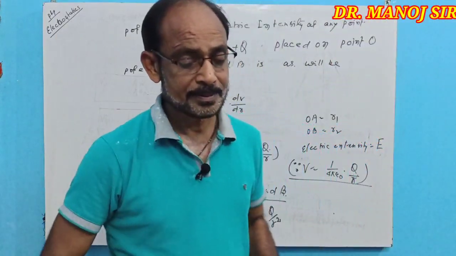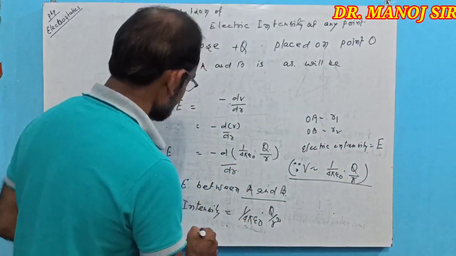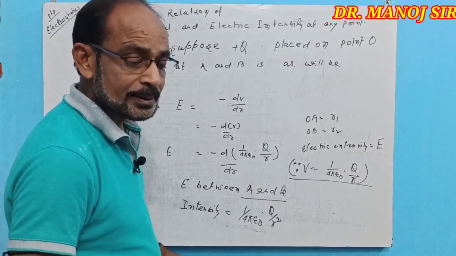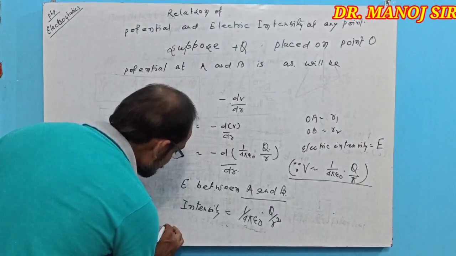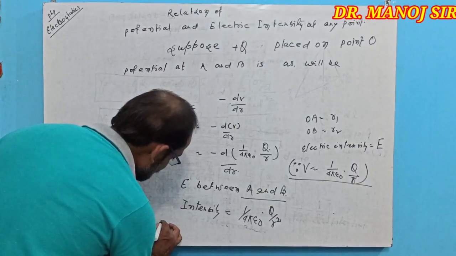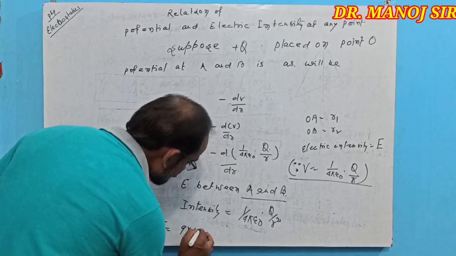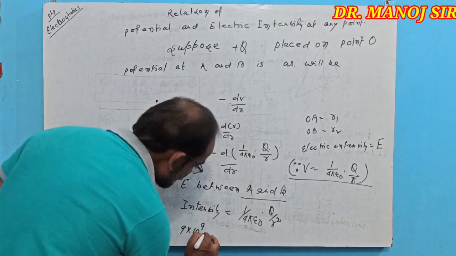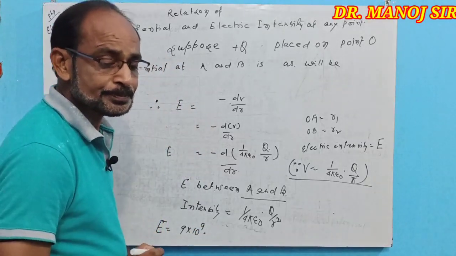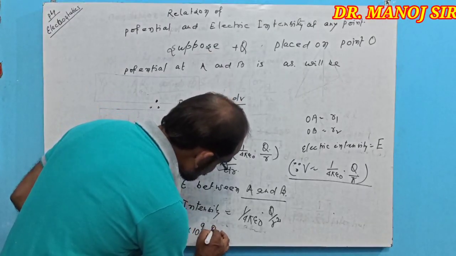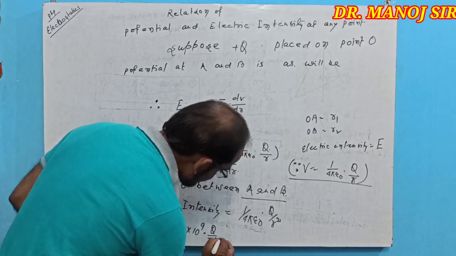Hence we know that E, numerical value, equal to 9 into 10 to the power 9 into q upon r square.